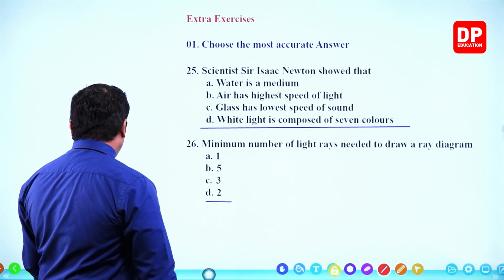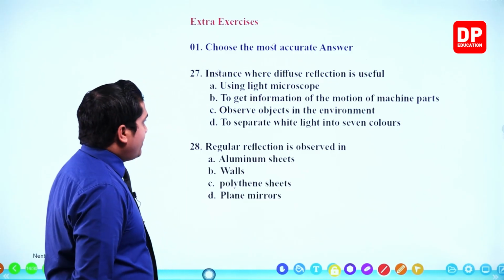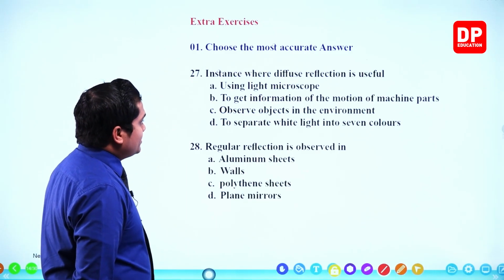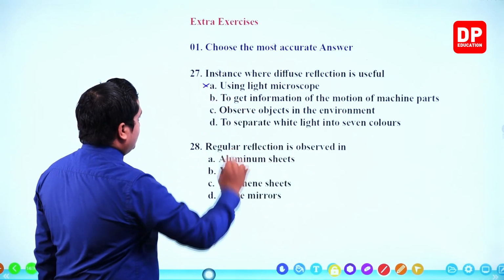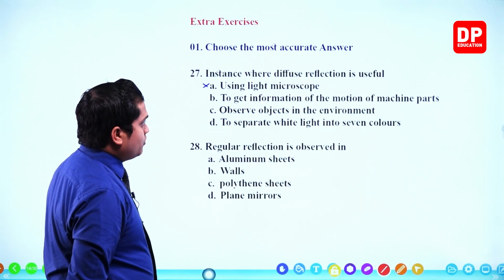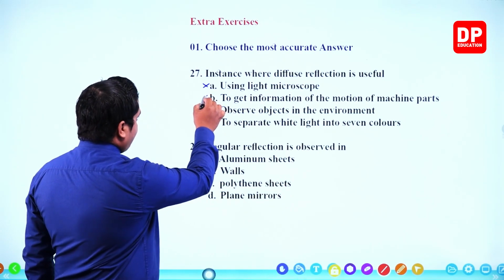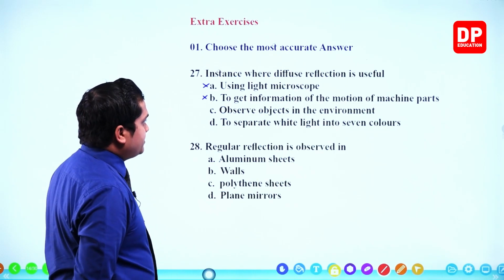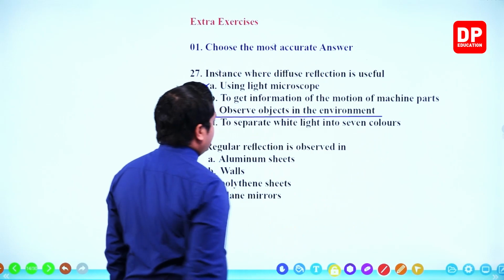Next one, question number 27. Instance where diffuse reflection is useful. So you have to select the instance where the diffuse reflection is useful. Number 1 given, using light microscope, incorrect. To get information on the motion of machine parts, once again incorrect. Observe objects in the environment. Now that is correct.